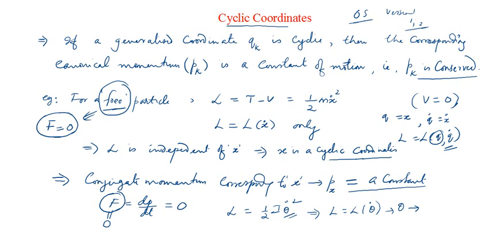So you should be careful about those missing coordinates, and that missing coordinate gives a hint about the conservation laws. Okay, so theta is cyclic here. So when theta is cyclic, what can you say?